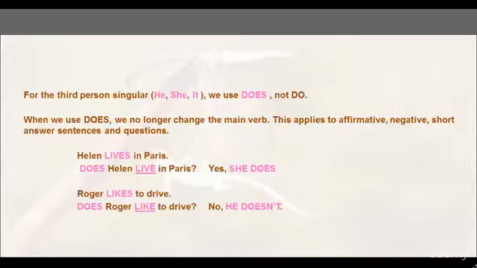Helen lives in Paris. Does Helen live in Paris? Yes, she does. Roger likes to drive. Does Roger like to drive? No, he doesn't. So notice that in each of the questions here, the underlined verb, live and like, do not change form.